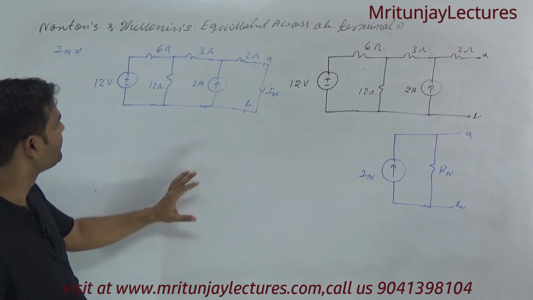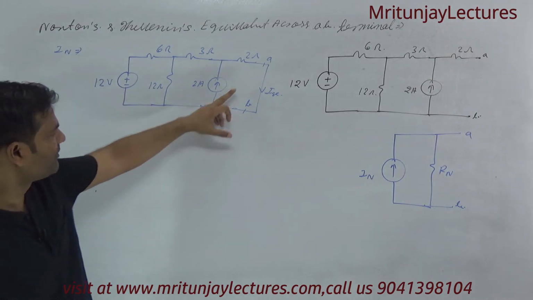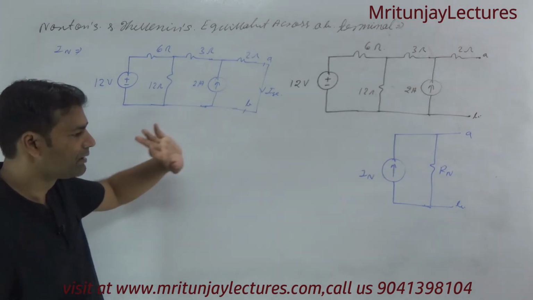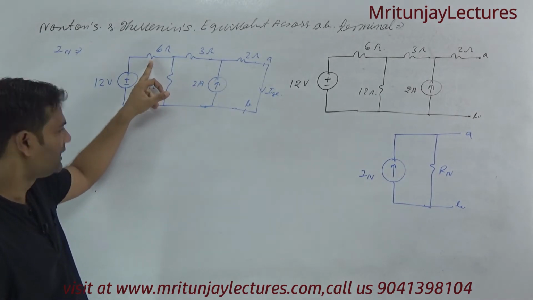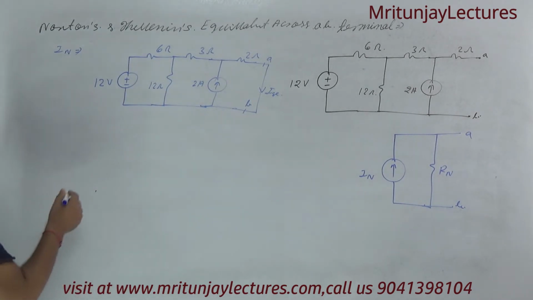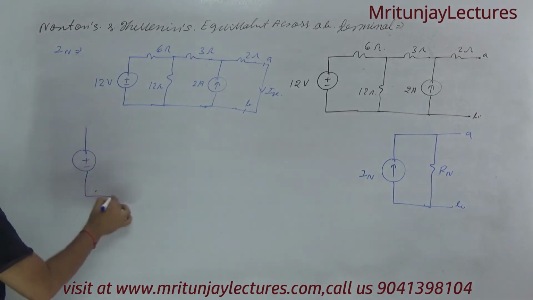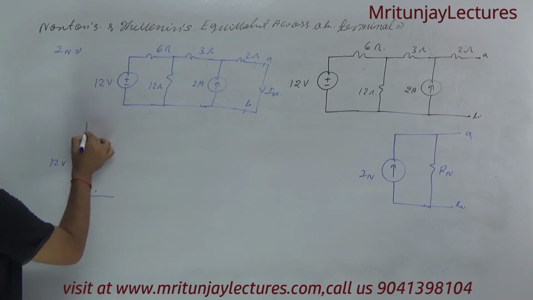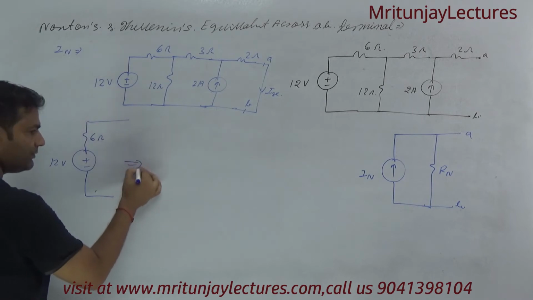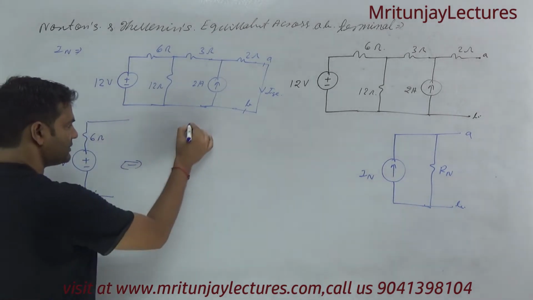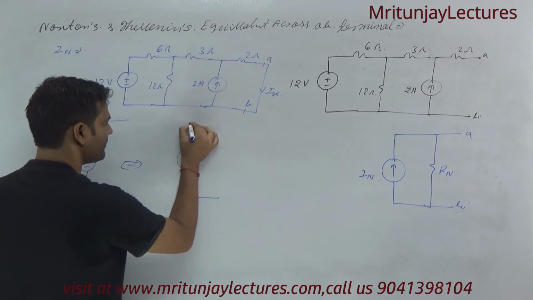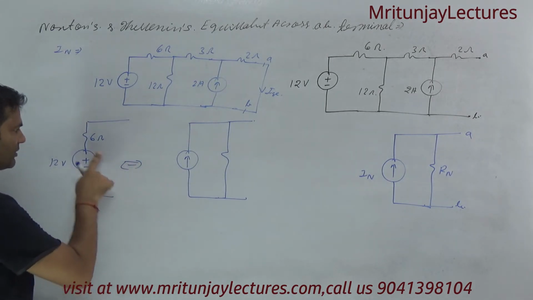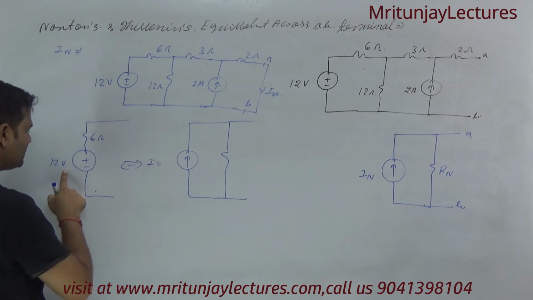How can we apply it? Suppose we want to determine ISC corresponding to the AB terminal, so this one is short circuit. Clear? Now here 12 and 6, I know what the source transformation is. If this is 12 volt and resistance 6 ohm, and you want to convert it into a current source, first of all, what is the current?